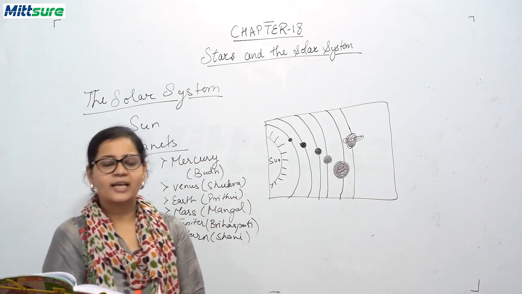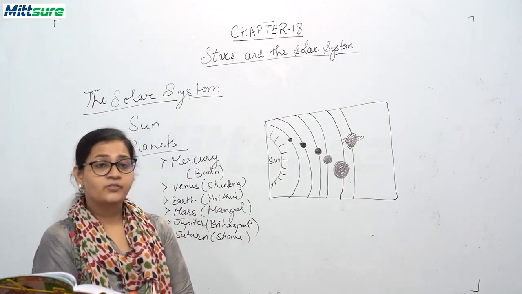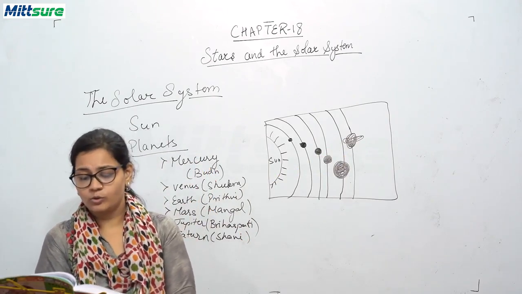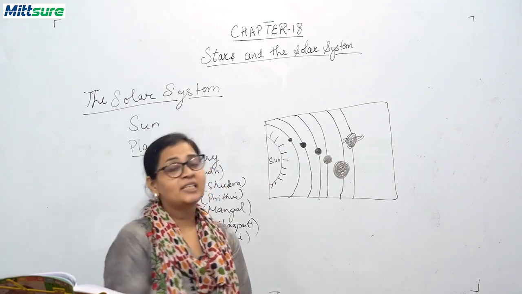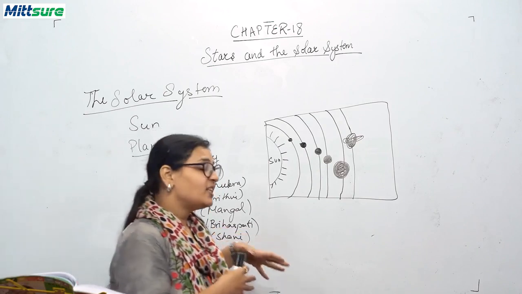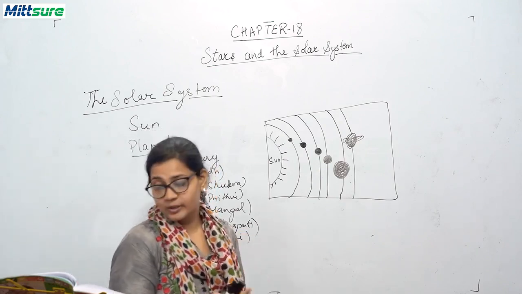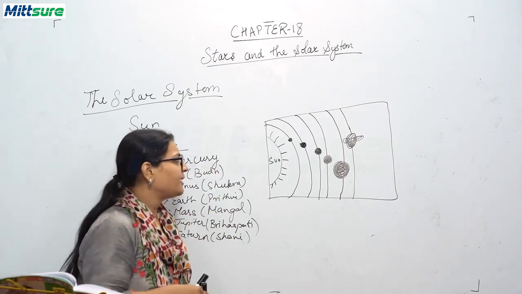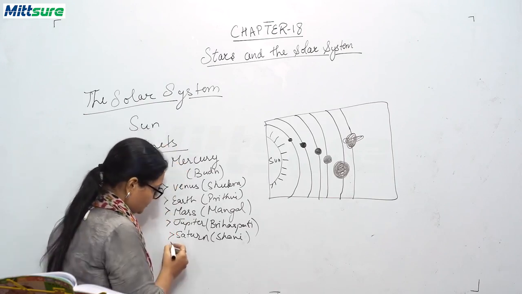So it has a very low temperature, and it has a very large number of satellites also, and it is the least dense planet among all the planets. Its density is less than even water. So the next planet is Uranus.